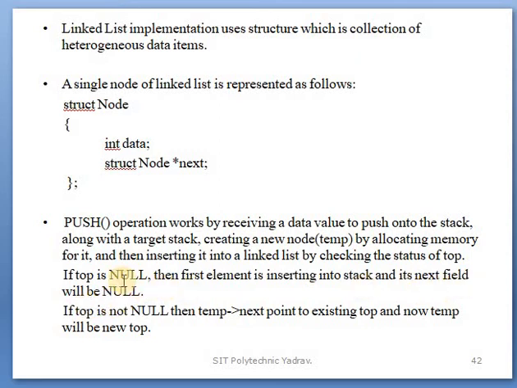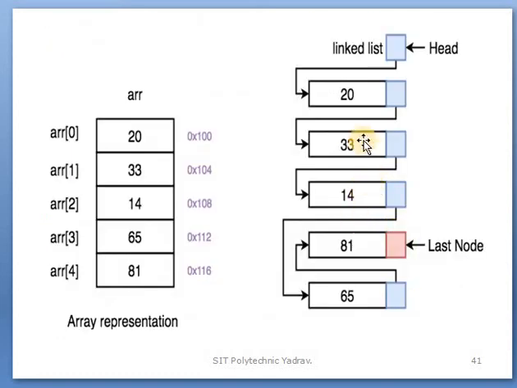Means that when top is null, the stack is empty, and at that time the first element is inserted onto the stack, automatically at the first position, and its next field will be null. For example, say 20 is the value.